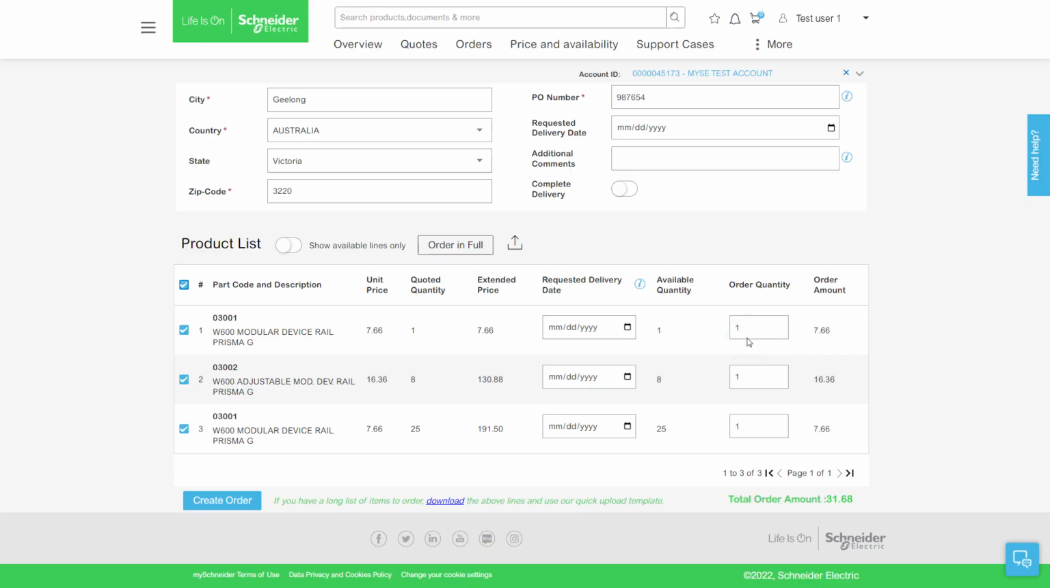You can also click Orders in the menu to access your order status anytime.